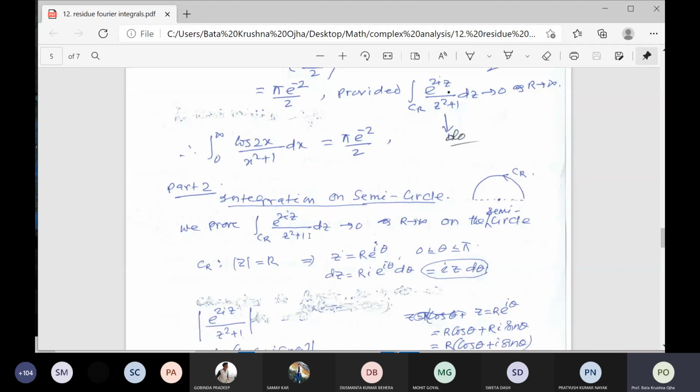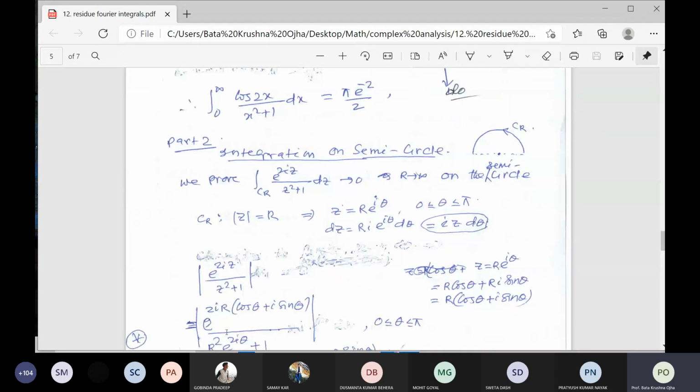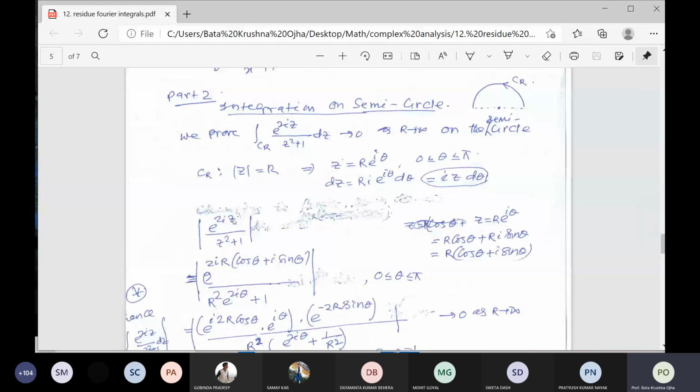By the same procedure, mod z is equal to r, z is equal to r e to the power i theta, theta from 0 to pi, dz is equal to iz d theta. So d theta is equal to dz by iz. If you take e to the power 2iz by z square, the mod is the mod of e to the power 2i times r cos theta plus i r sin theta, because the polar form is z equal to r e to the power i theta.